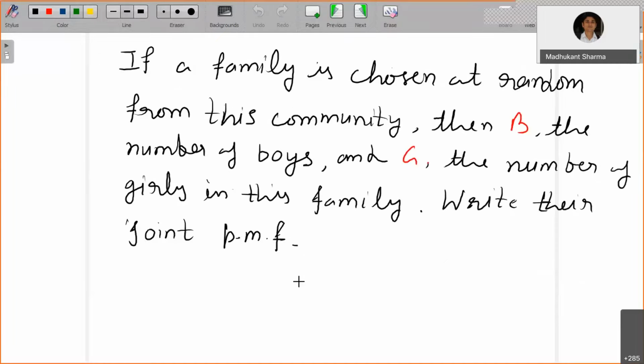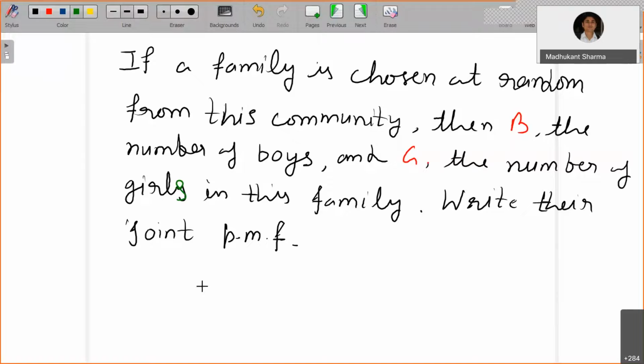Now, a family is chosen at random. So from this community, you choose a family at random. Then B denotes the number of boys and G denotes the number of girls in the chosen family. So B and G will define random variables, and then you write the joint PMF.